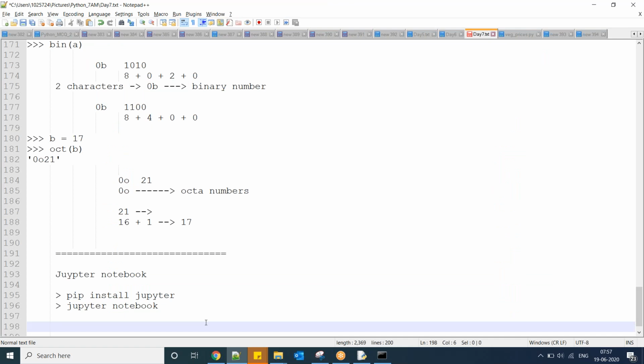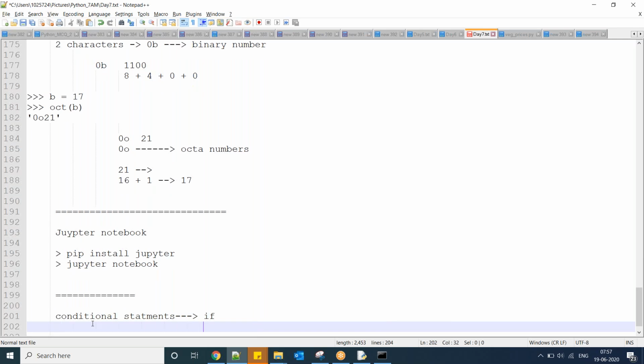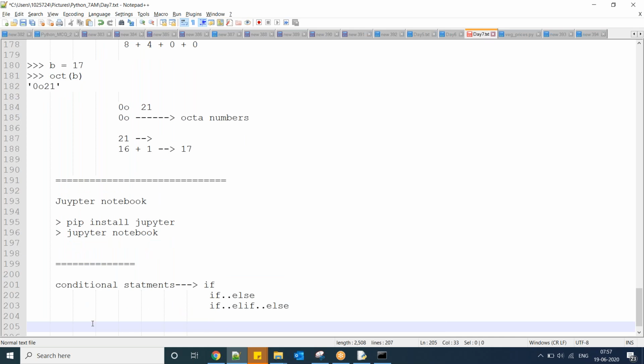Okay, so tomorrow we are going to discuss conditional statements: if, else if, and else. This is similar to other languages, but the syntax is slightly different. Once we complete this, I can give you a number of assignments.